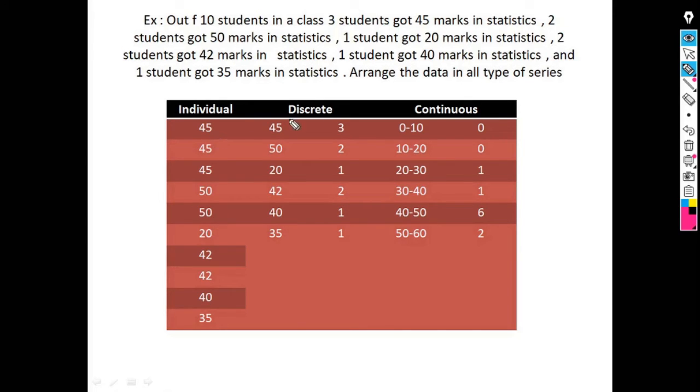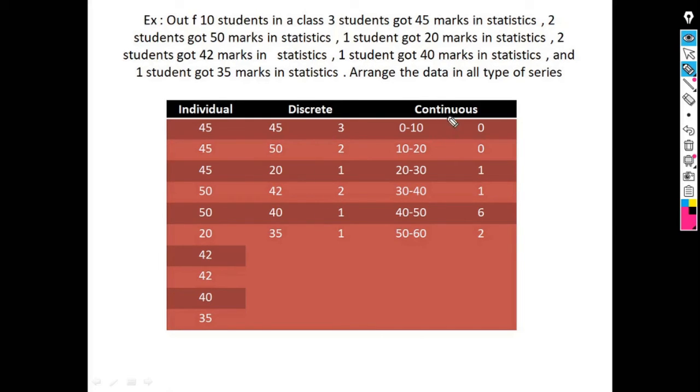Now the same data we have to arrange in discrete series. In discrete series, we take the class along with its frequency. That means in the first column we take the marks, and in the second column we take how many students got those marks. In the first row we see 45 along with 3. It means 3 students have 45 marks. Similarly, 2 students have 50 marks and so on.